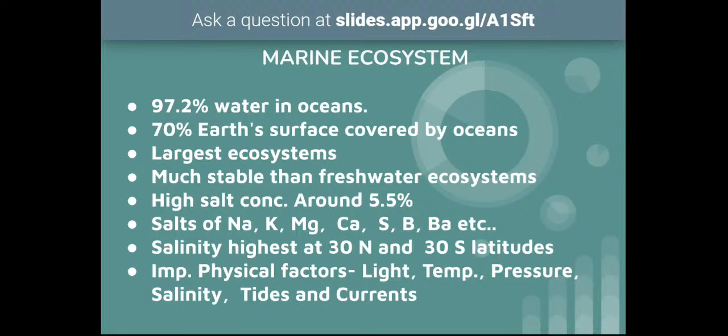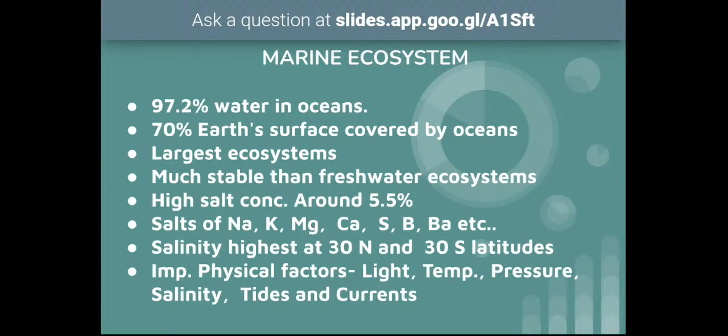And this salt concentration in marine water is not uniform in all the oceans. It will be changing. At some places it will be around 3.5, at some other places around 4.5, and the maximum will be 5.5. The maximum concentration will be seen at 30-degree north latitude and 30-degree south latitude.